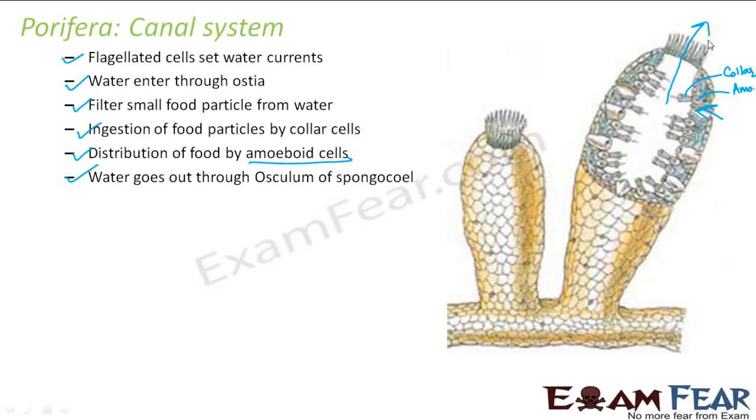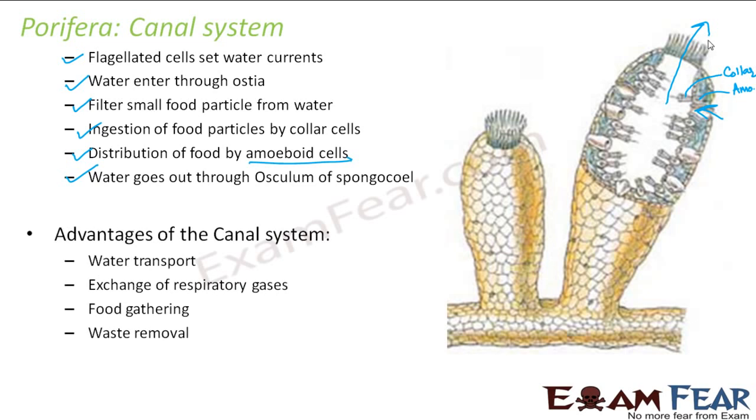So that is why I say that pores are the most important part of poriferans, because it is because of the pores that they have this canal system, and because of this canal system they are able to get their nutrition which is needed for their survival. Clear? Okay. So let us look at the advantages of this canal system. First is water transport. So it helps in transporting water from one place to another. Exchange of respiratory gases. So along with that water, the dissolved gases will also come in. So that exchange, respiration will also happen.